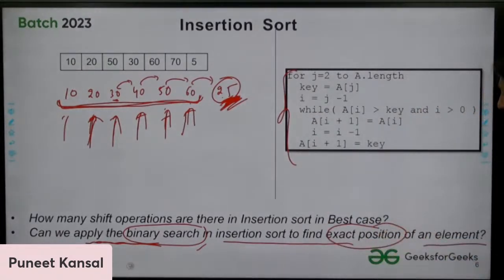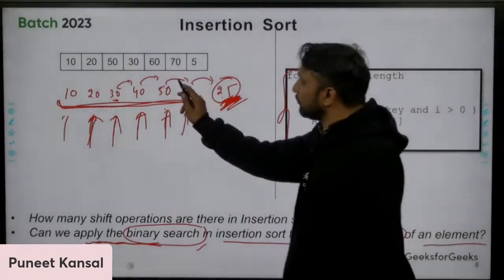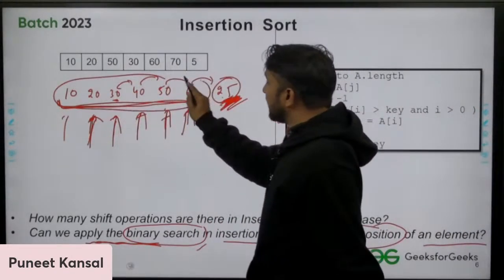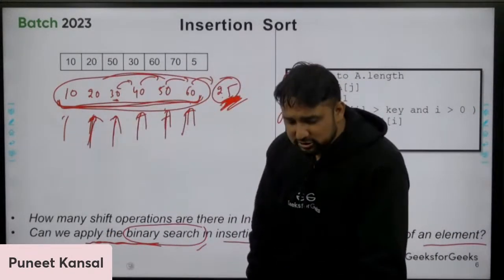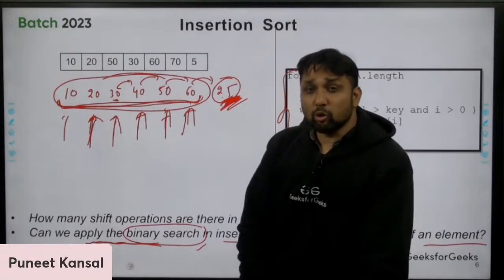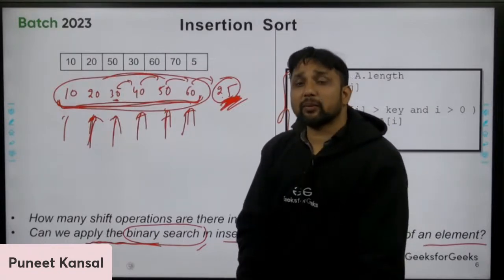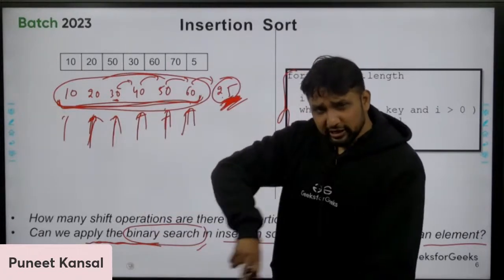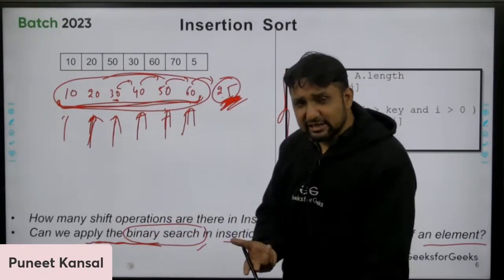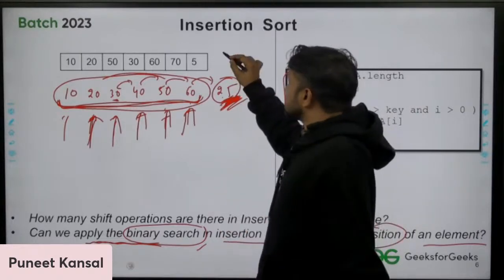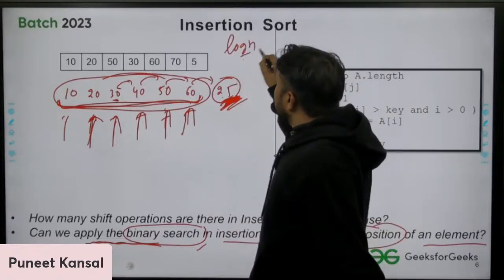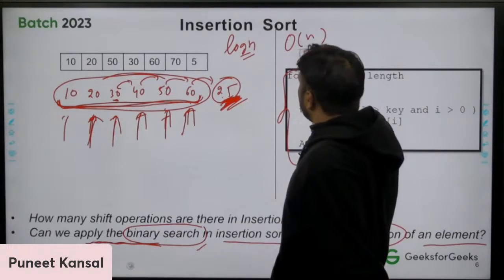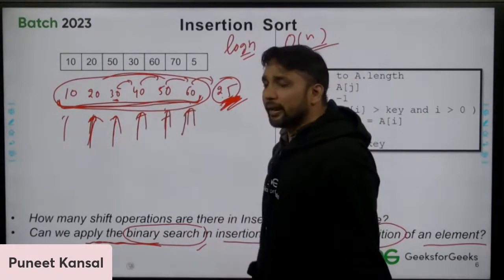Can we apply the binary search over it? Because these elements are sorted, and we must be knowing that if array is already sorted, then we can apply the binary search over that. Okay, and binary search takes log n time to work. Linear search takes order of n time to work. Okay, so why are we not applying the binary search?